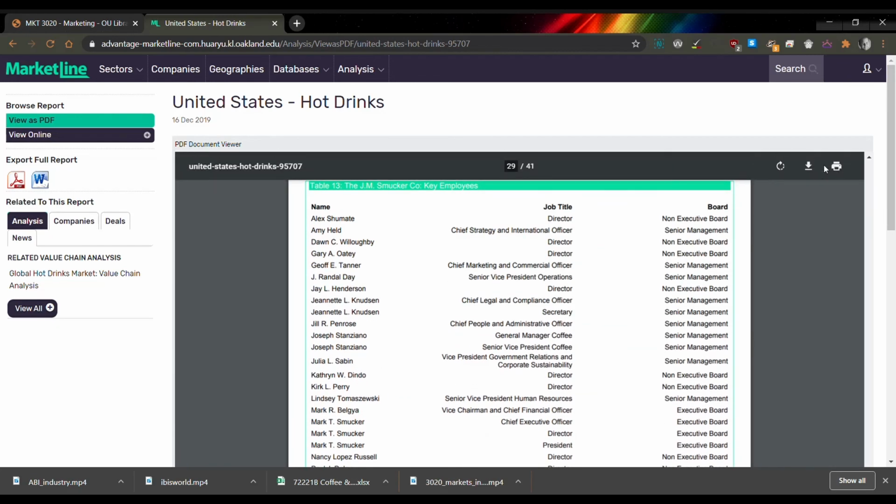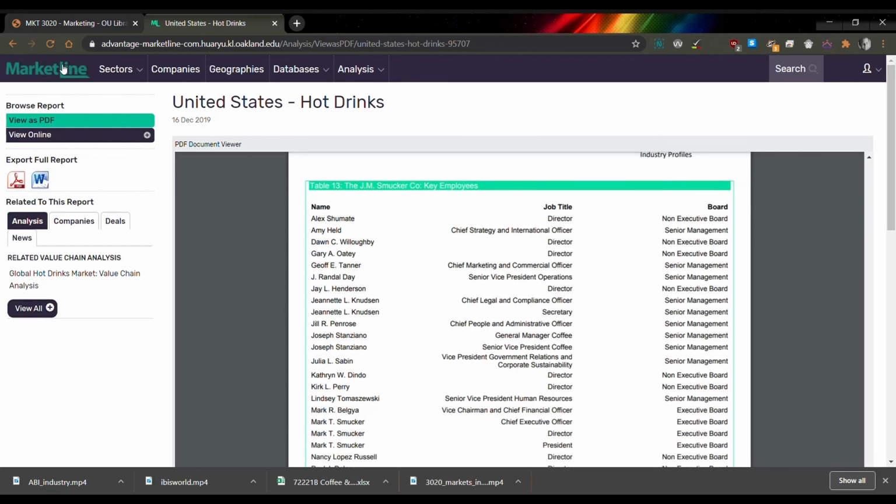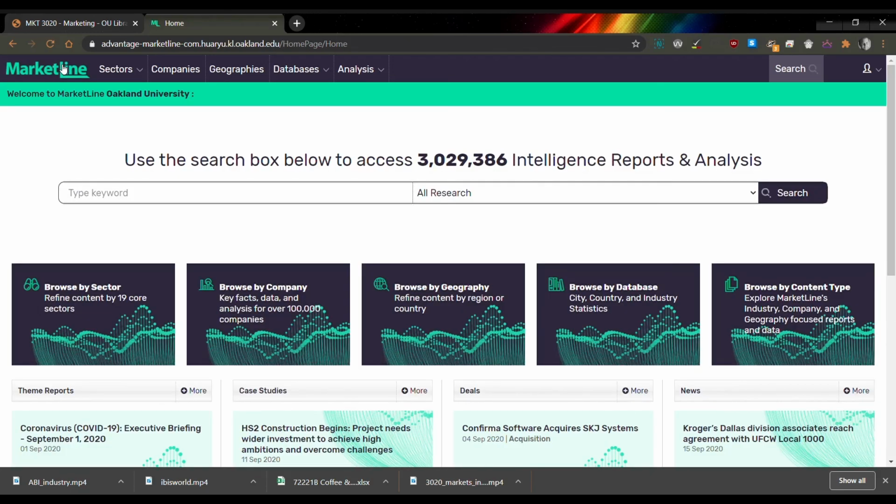Anyway, that's the quick and dirty of a Marketline report. Again, you can download them here on the right hand side or on the left hand side with this PDF icon. And just a quick review of that search interface. You want to type in some keywords in this box and then be sure to change this to what it is you're looking for, and in this case that would be industry profiles. But also feel free to explore some of these other categories and just see what kind of reports are available to you in Marketline.